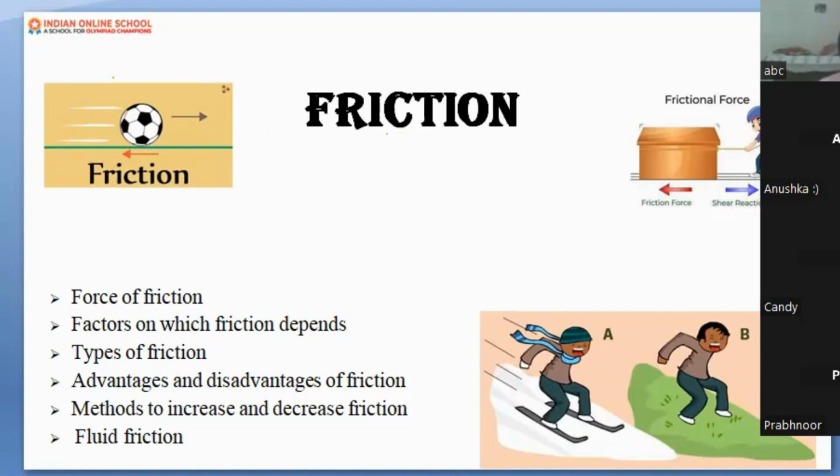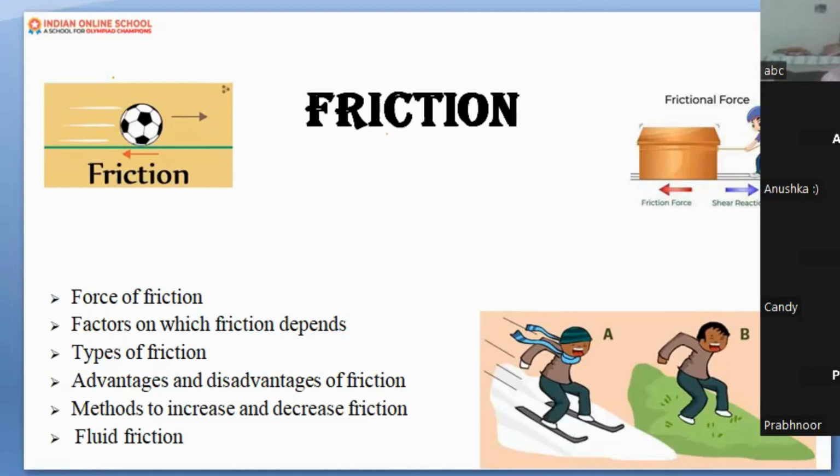Kicking a football is an example of friction force. While we kick a football, it stops after some time because of frictional force on it. Yes, exactly. But can you give me another example? Yes, ma'am. When we do cycling, we use brakes. So brakes also cause resistance, and that is also an example of frictional force. Very good. Perfect. Bravo. That's what I want.